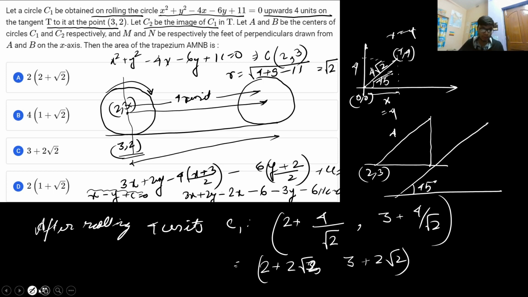So the answer to this particular problem is option B. Option B is the right answer. I hope this discussion was very clear.